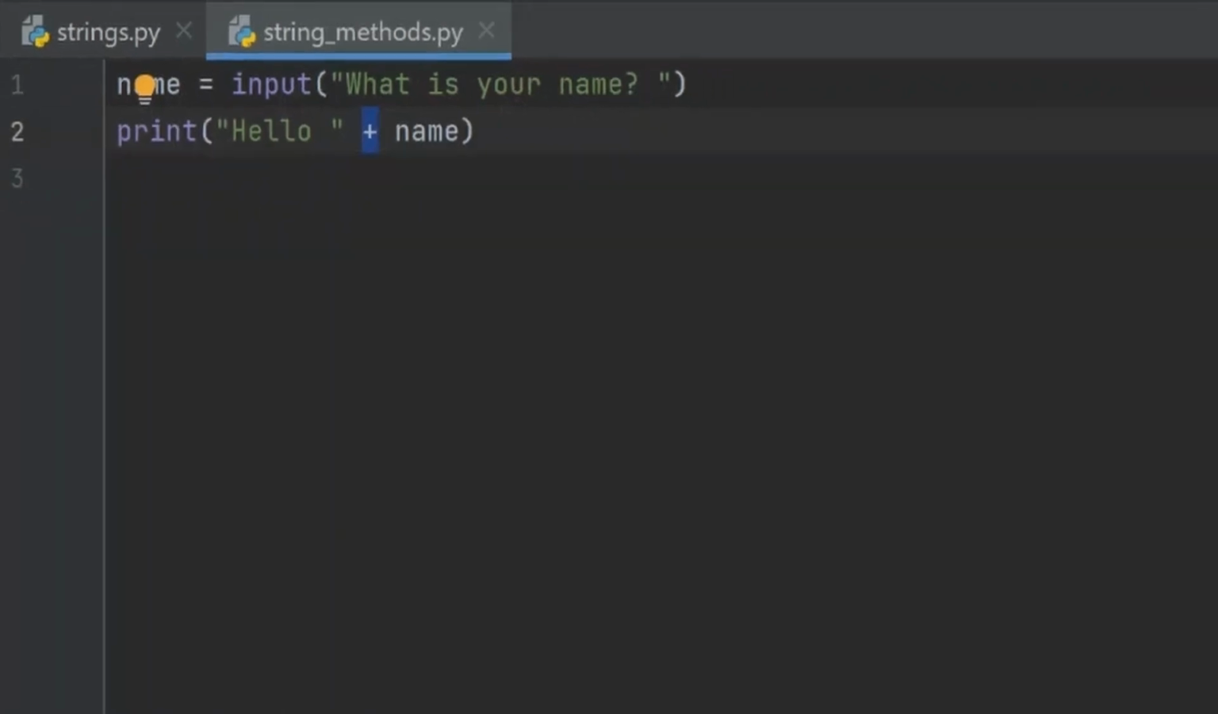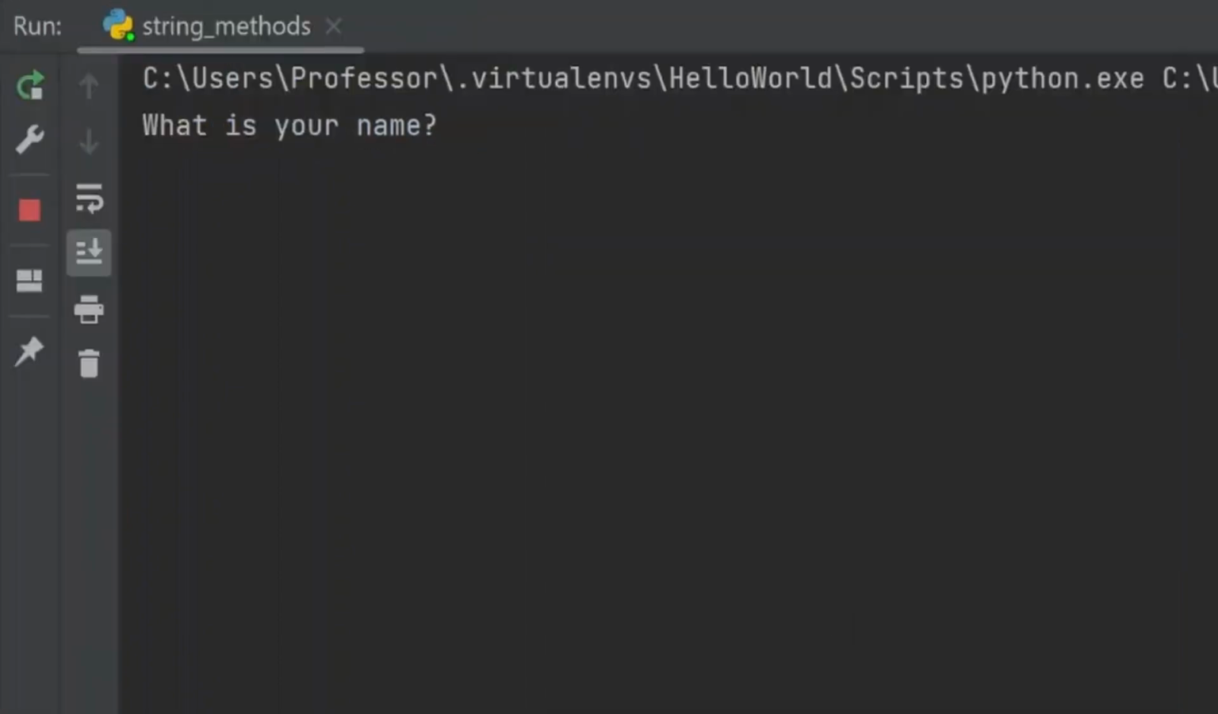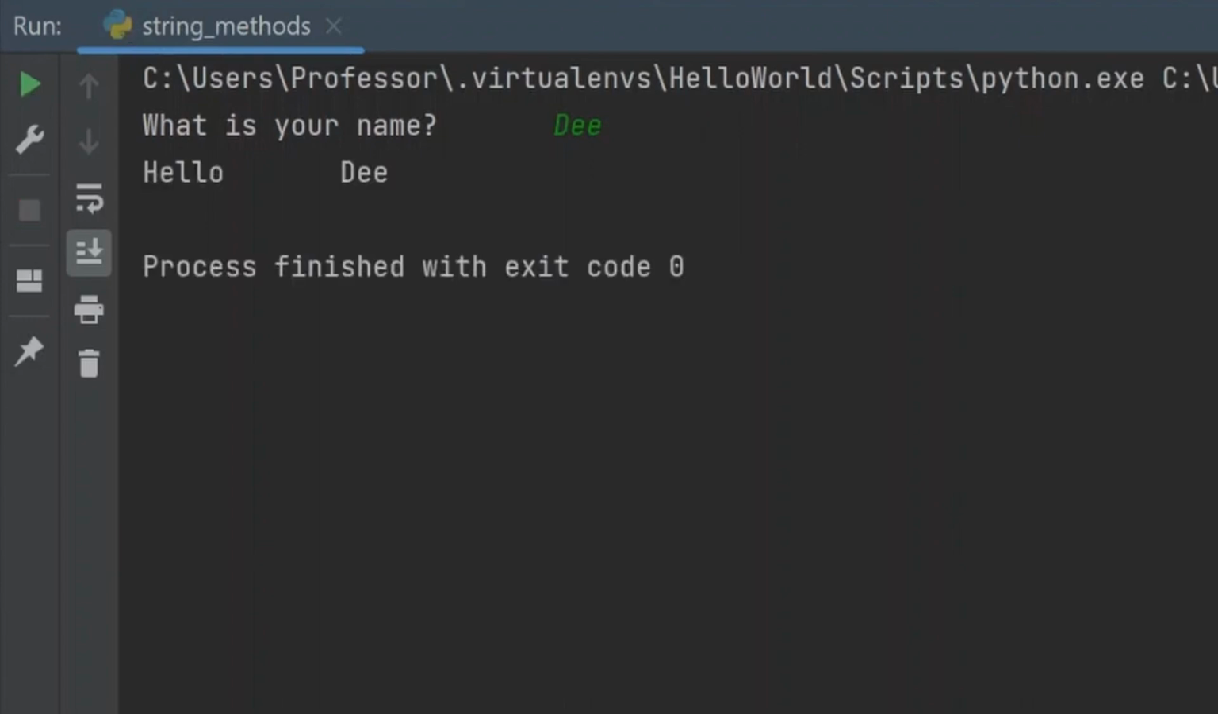Let's run this code. So right click, run string methods, and it says, "What is your name?" Let's intentionally input some white spaces before and after the name. So D space space space and press enter. The response is hello D. This output is not what we want. And since we cannot control what users may input, let's use a special string method to solve this problem.